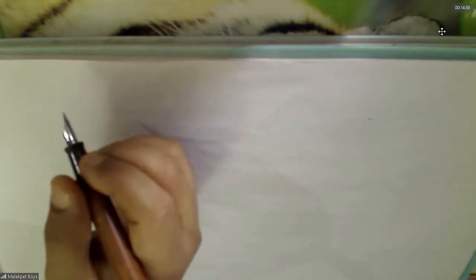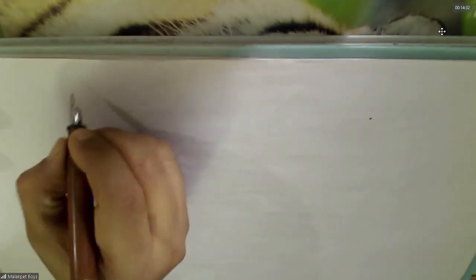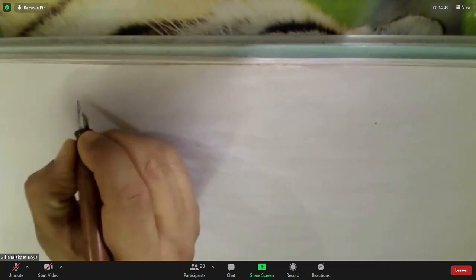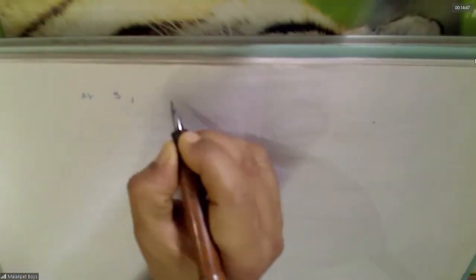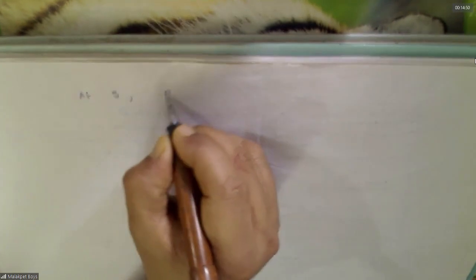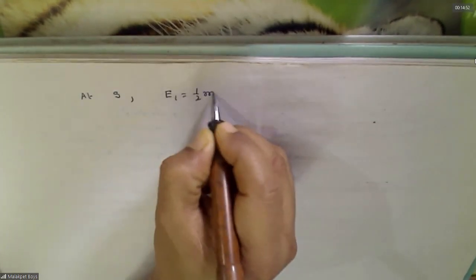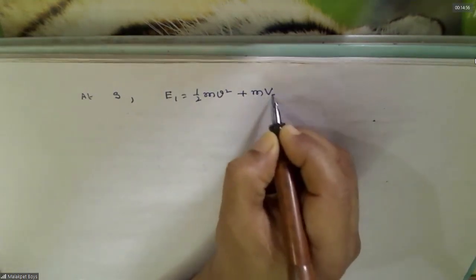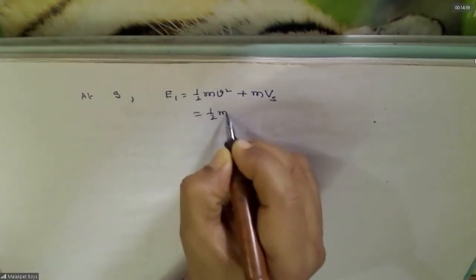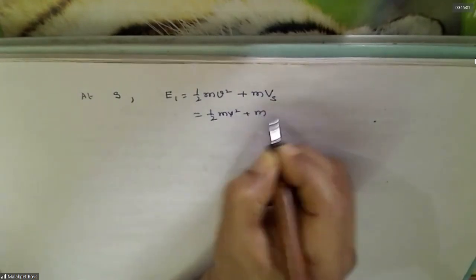That means, what is the energy at the surface of a point? This is S now. So, at S, what is the energy? Half m v squared, you're throwing with this, plus m into V on the surface of this.